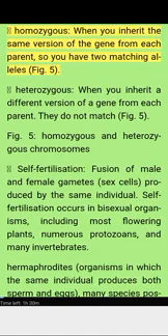Homozygous: when you inherit the same version of a gene from each parent, so you have two matching alleles. Heterozygous: when you inherit a different version of a gene from each parent, they do not match. Figure 5. Homozygous and heterozygous chromosomes.